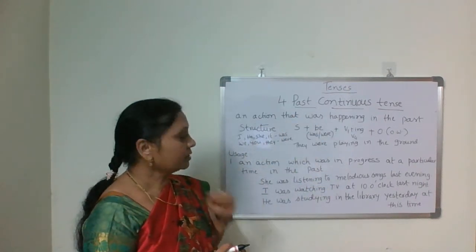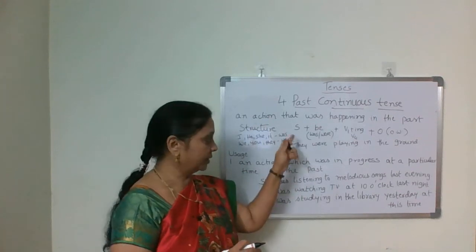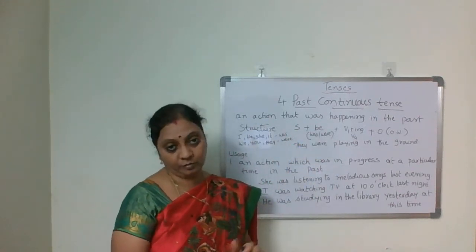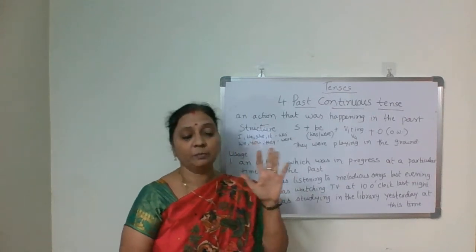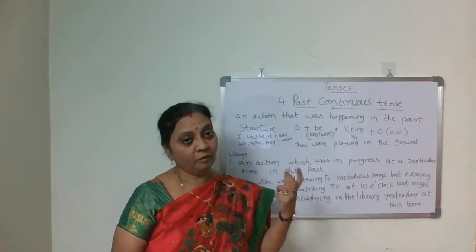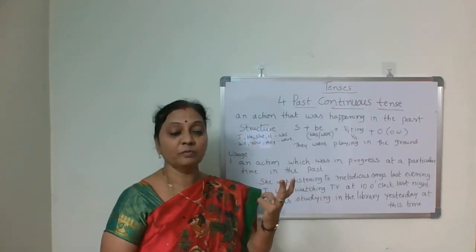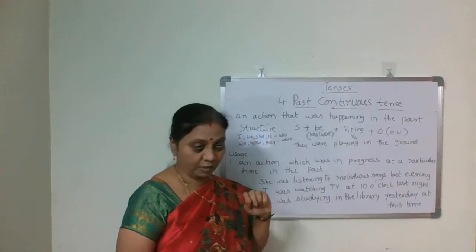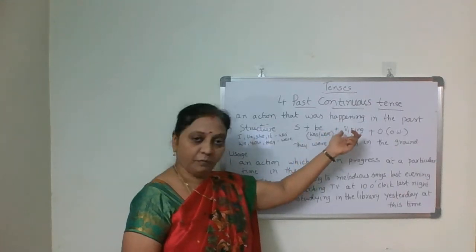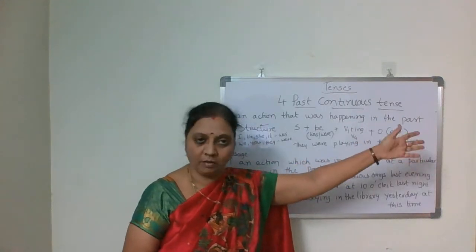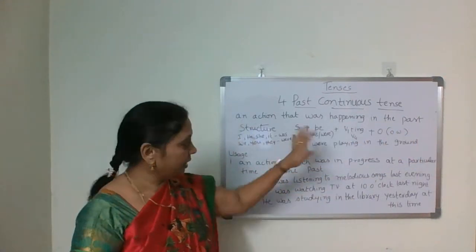Then what is the structure for this? Subject plus be form. Be form in the past form we have to use. Always remember that five be forms. What are those? Is, am, are, was, were. Now past form means which be forms we have to use? We have to use was and were. Then again V4, that is V1 plus ing form compulsory, then object or any other words. Okay. That is the structure.